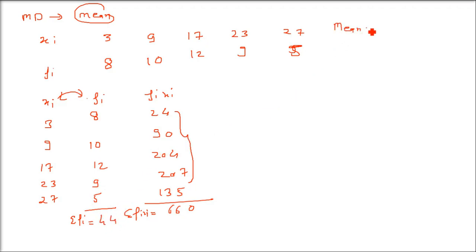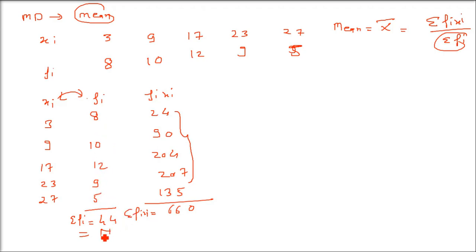So let us find out the mean first. Mean will be what? It is represented by x bar. Sigma fi xi by sigma fi. So this is capital N. Sigma fi is capital N.